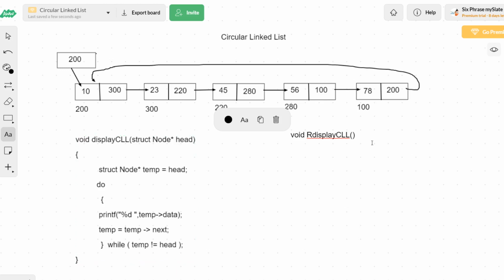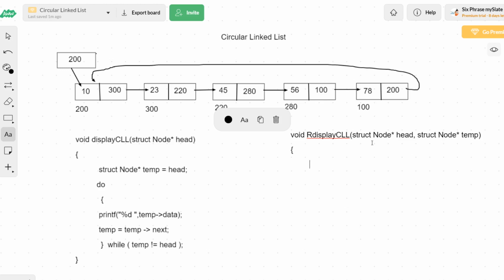So the address of the head node is very important. So let me take struct node star head. This is one parameter. The next parameter is struct node star temp. Now entering into this recursive function, the first thing that comes into my mind is the base condition. What is a base condition? The base condition is the condition that is going to either continue or stop the recursion.